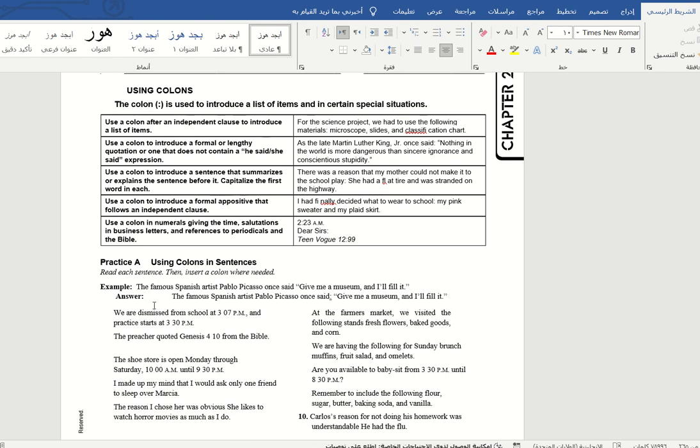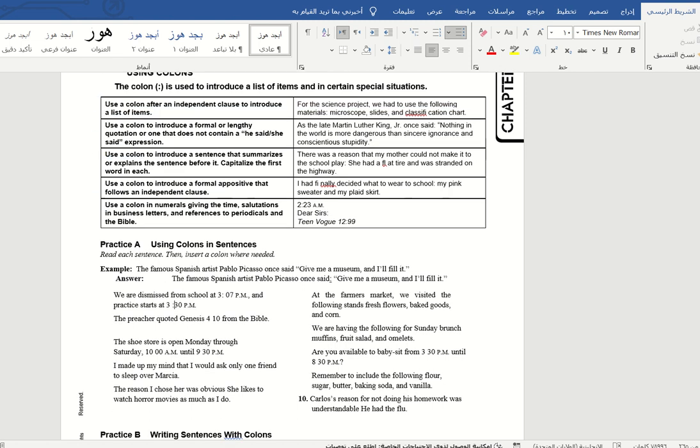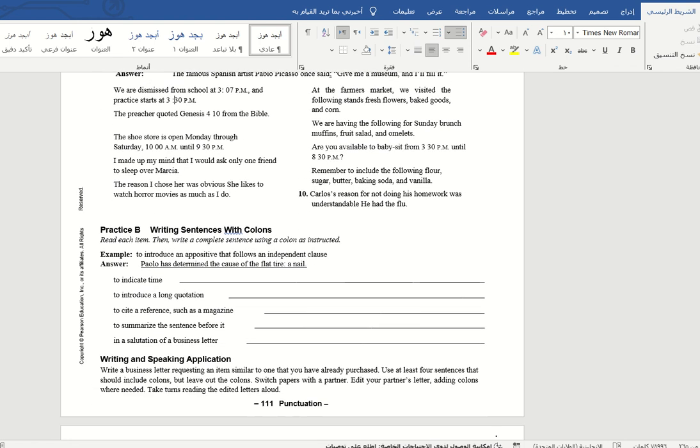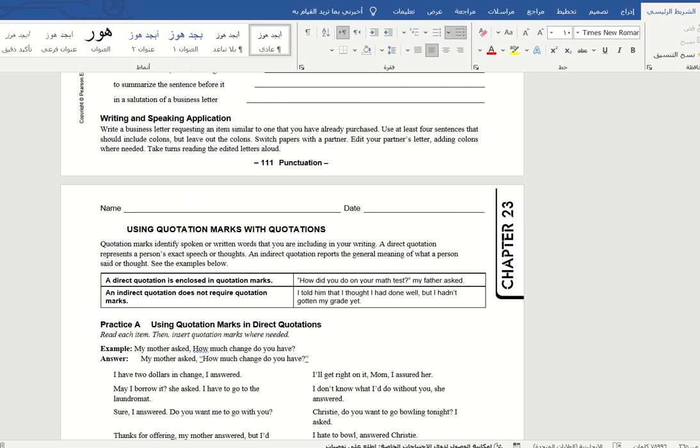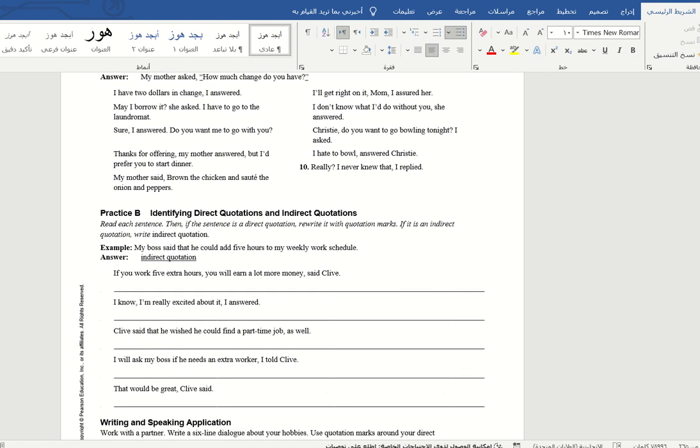Here we have some examples like between times, like this, and here also between times. So please read these uses. Now let's move to page 125.